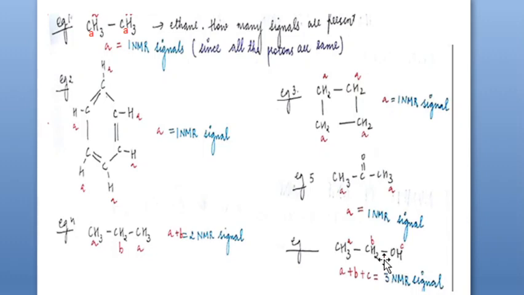CH2 is experiencing OH on one side and CH3 on the other side, but CH3 is experiencing only CH2OH on one side. So the environment of CH3 is different from the environment of CH2. Therefore both are giving different signals. You will get A signal and B signal. This C may be omitted. This is A plus B signal, and OH, if particularly irradiated, you may get that signal also. But usually we will write with carbons attached. This C is not written. A plus B signal.